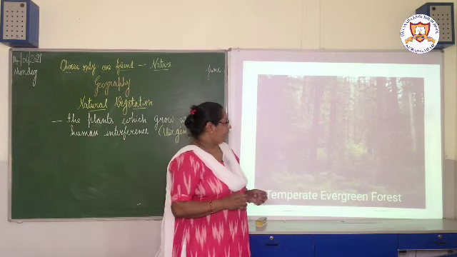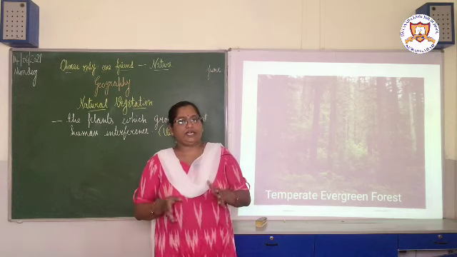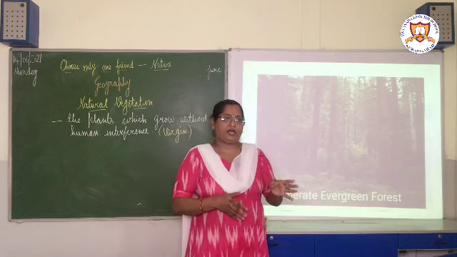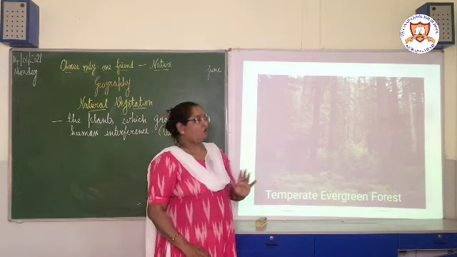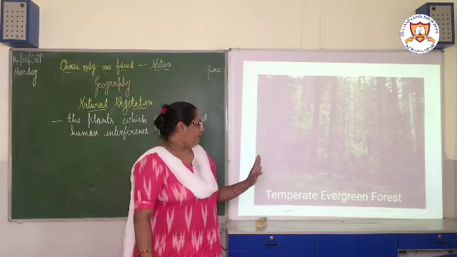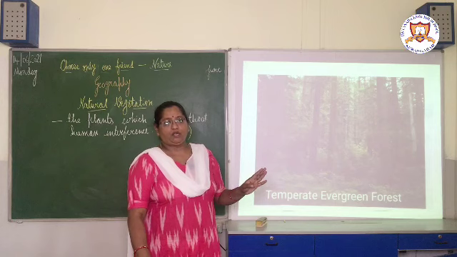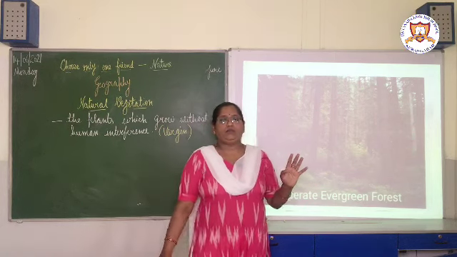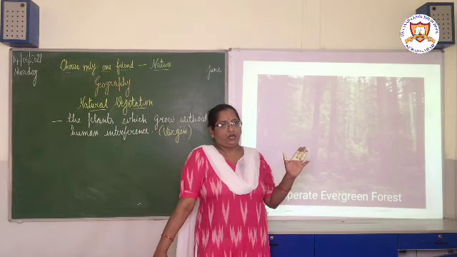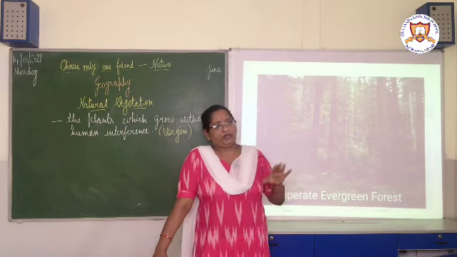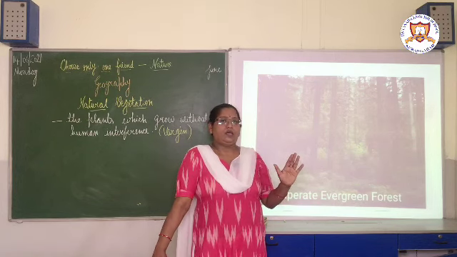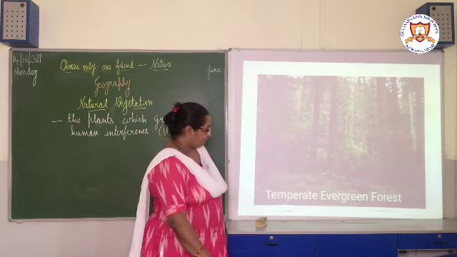So because of that, what happens? A few of the trees shed their leaves in the season, and others remain green only. That's why the whole year the forest looks green. So that's why it is called temperate evergreen forest, because we can always find, the whole year, 12 months of the year, green leaves on the trees, okay. So a few are shedding, but the others are remaining green. Many varieties of trees are there in this forest, so that's why it is called temperate evergreen forest.